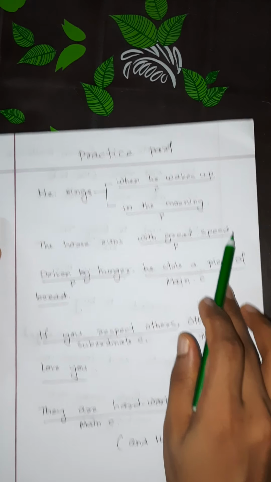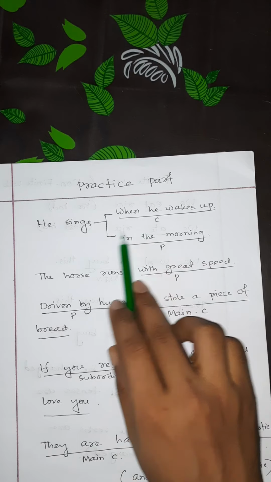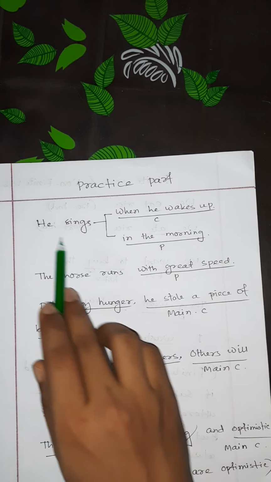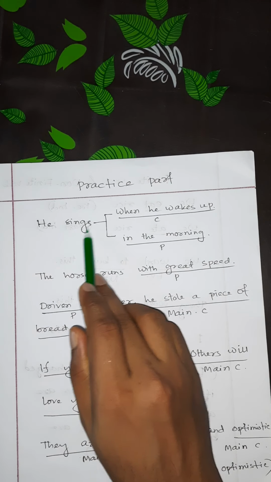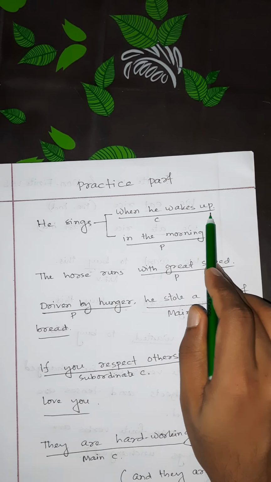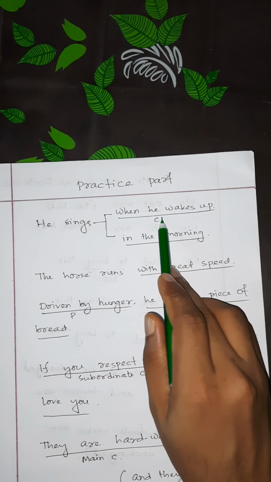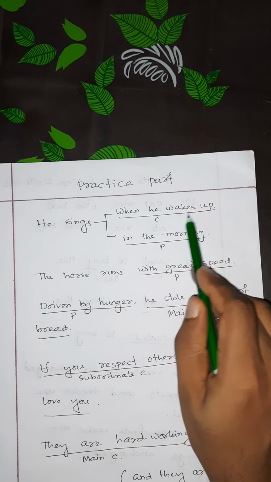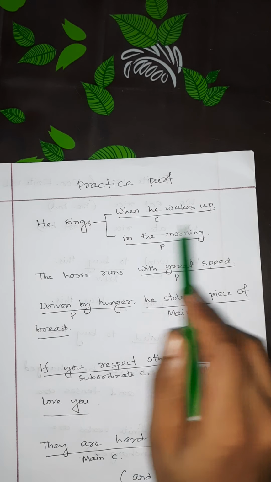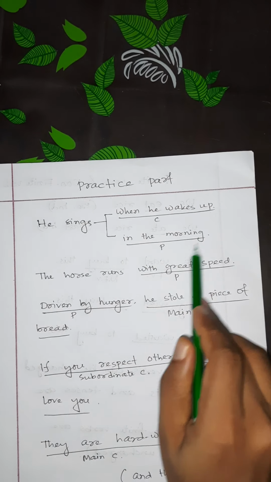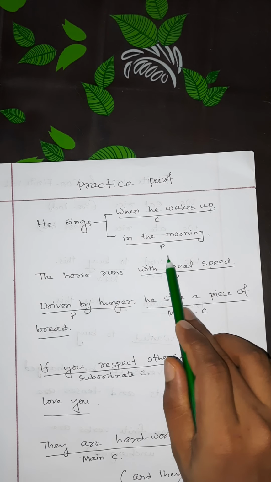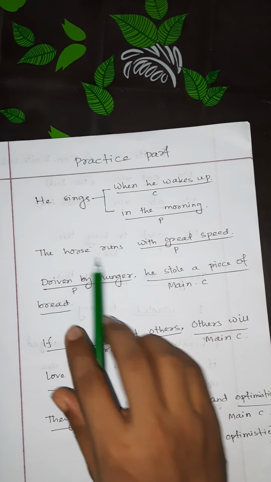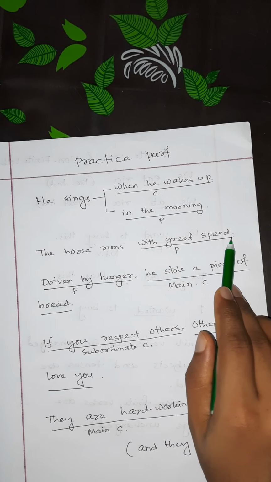He sings when he wakes up, and he sings in the morning. Look, if I say he sings when he wakes up, this is a sentence. Then when he wakes up, this is a clause, because here he is the subject, and wakes up is the verb. But if I say he sings in the morning, this is a phrase, because there is no finite verb in the morning, right?